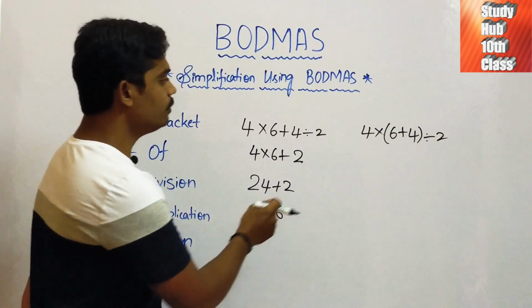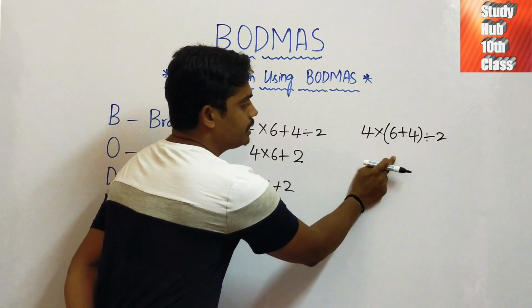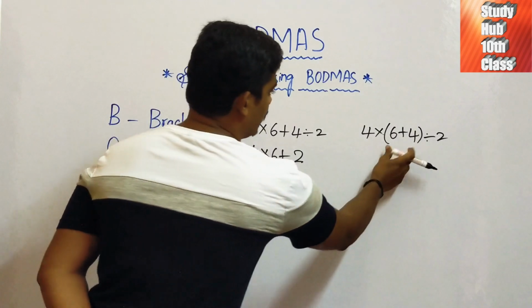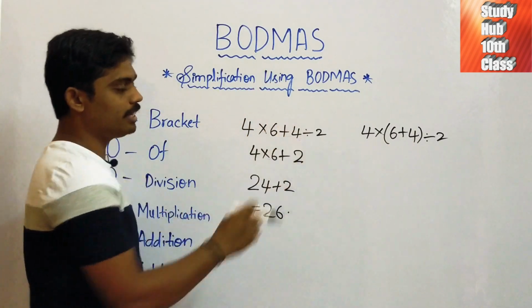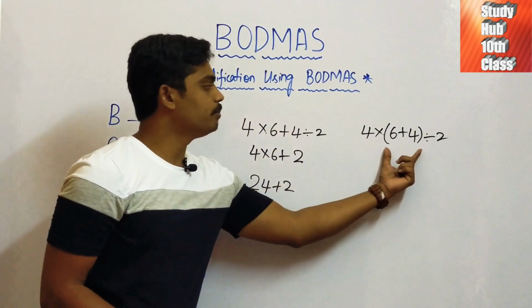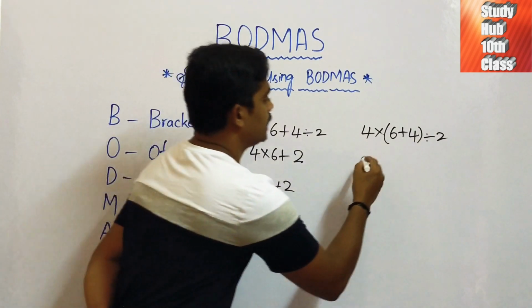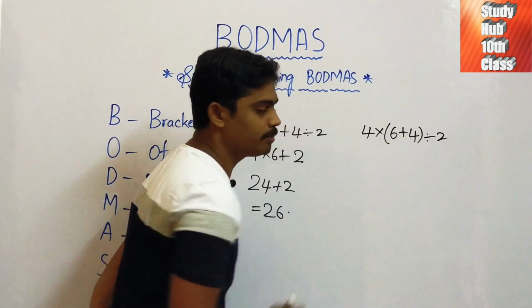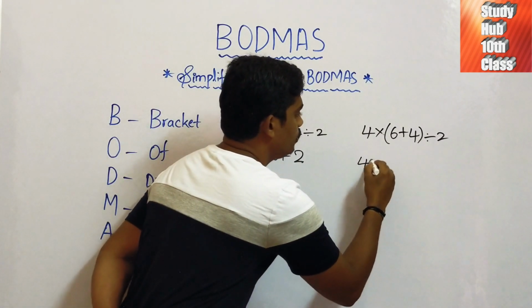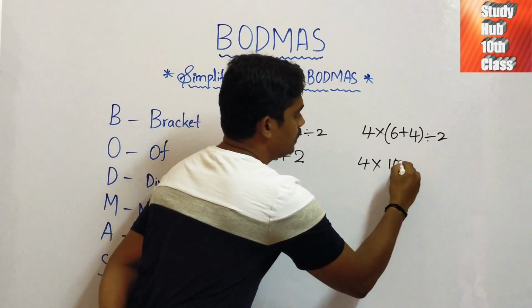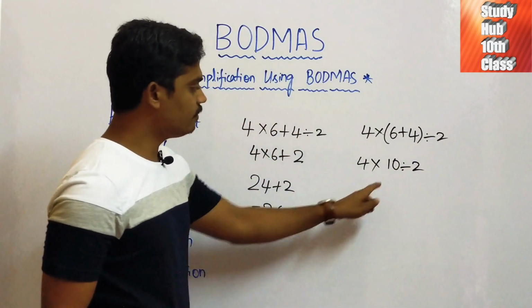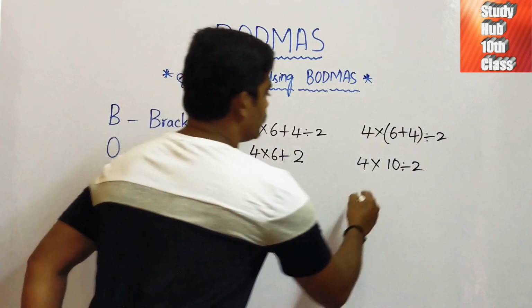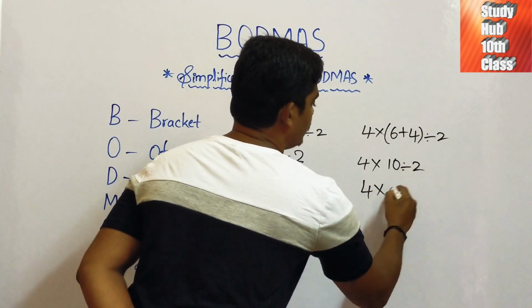It's very easy. Now, we have multiplication, addition, division, and we also have a bracket. Which is to be given most importance, friends? The bracket should be given more importance. I will solve the mathematical operation inside the bracket first: 4 into 6 plus 4 is 10, divided by 2. Now we have multiplication and division. Among multiplication and division, we should perform division first, which is 10 by 2 is 5.